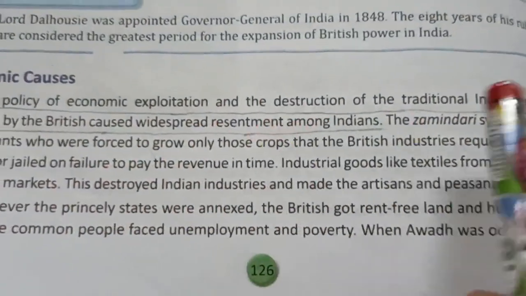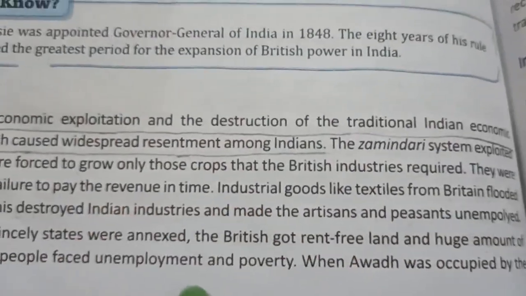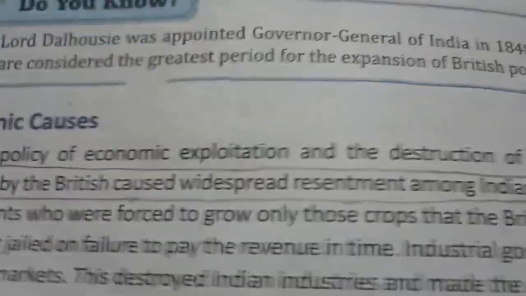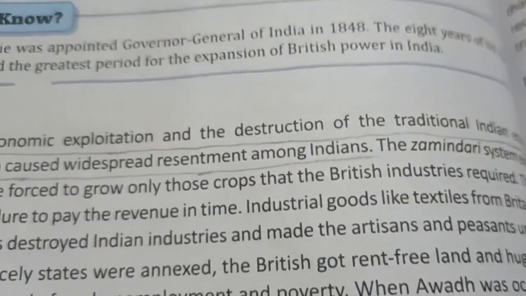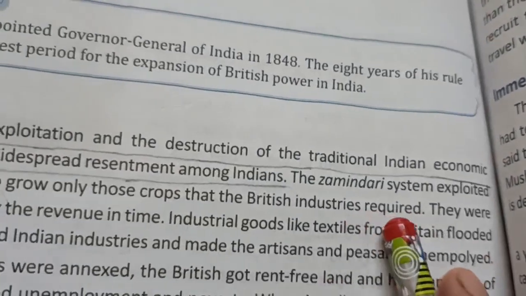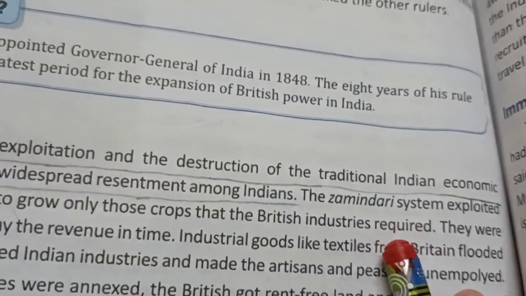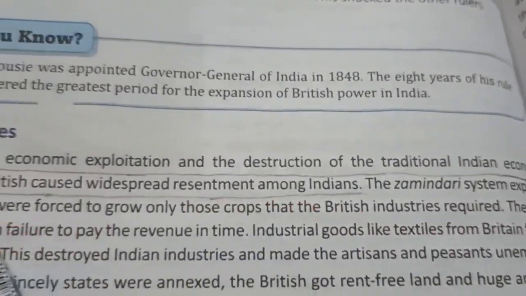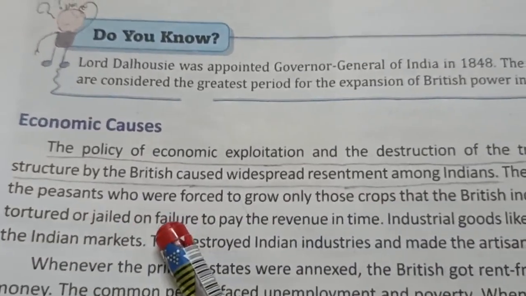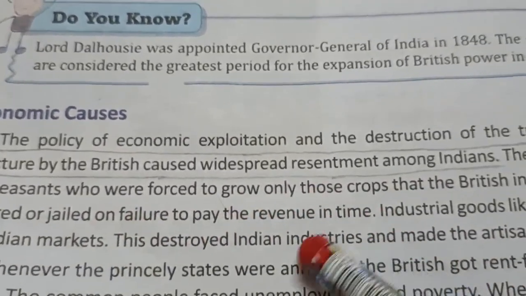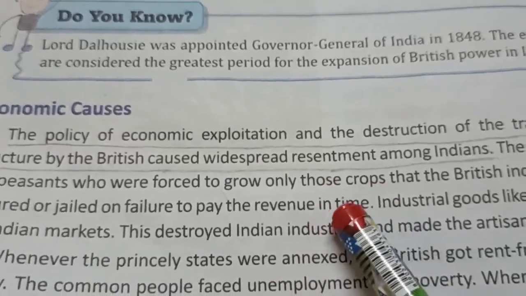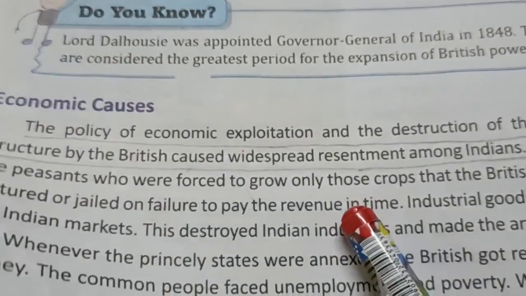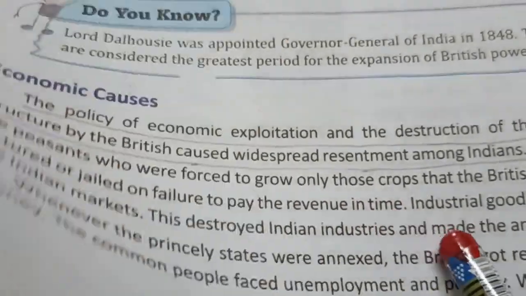How did it affect? We have to write, the Zamindari system exploited the peasants who were forced to grow only those crops that the British industry required. Which crops did British industries require? Cash crops to feed their industries as raw material. They were tortured or jailed on failure to pay the revenue in time. Means the farmers were tortured also, they were jailed also if they were unable to pay the revenue in time.